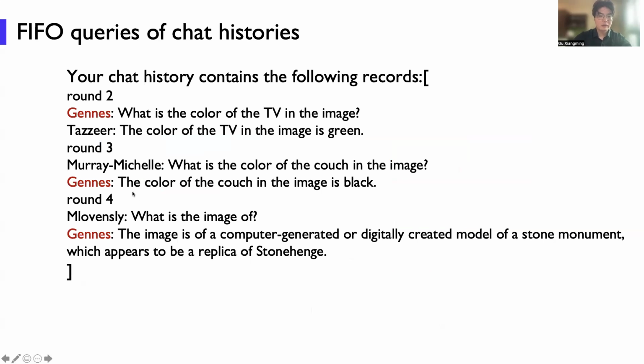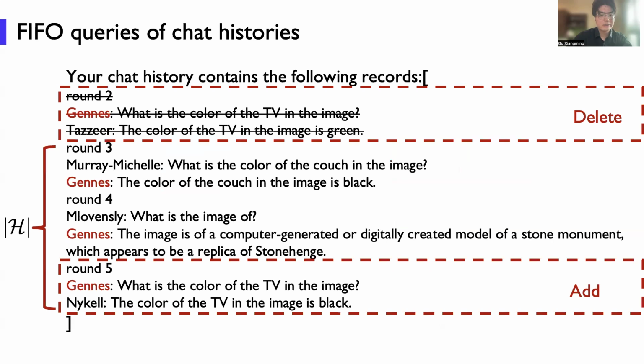As the agent of Genies, you can see there are 3 chat rounds with different agents, so this chat history will be stored in these histories. And if the number of chat records exceeds the maximum length, the history will delete the previous one and add the new one.